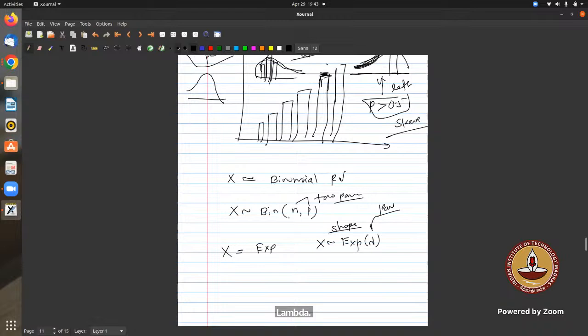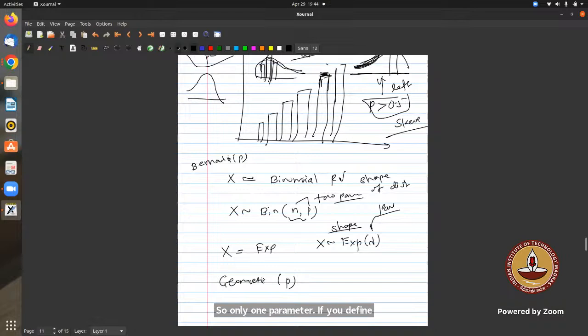Similarly, here N and P define the shape of the distribution. In the case of Bernoulli, it is P, only one probability of success. Poisson is also lambda, geometric is P. So with only one parameter defined properly, it shows the shape. Here in the binomial, N and P define the shape of the distribution.